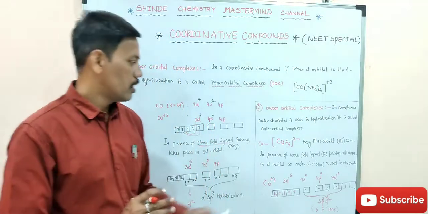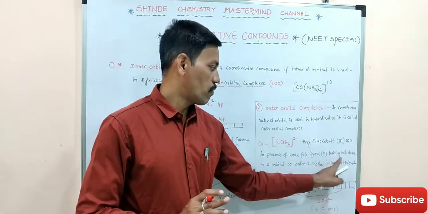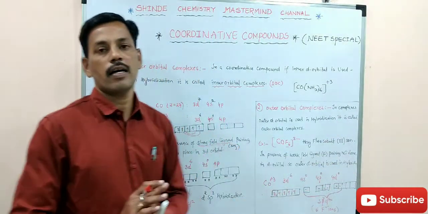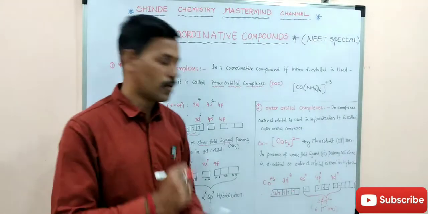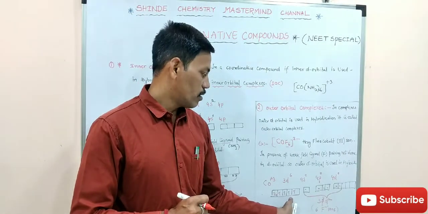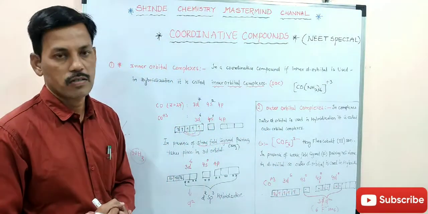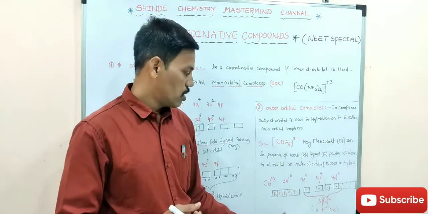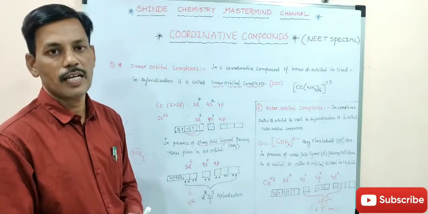So in the presence of these fluoride ligands, pairing does not take place in the d orbital. So the d orbital keeps unpaired electrons, and only the outer d orbital is participating in hybridization.